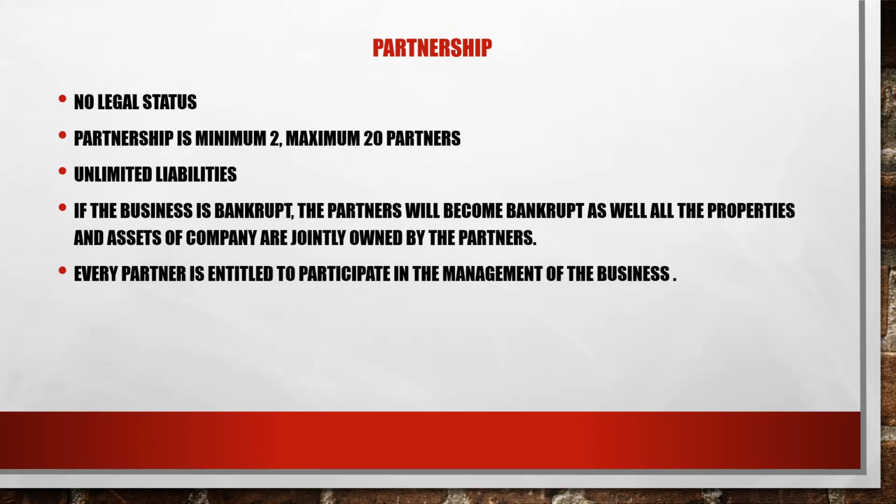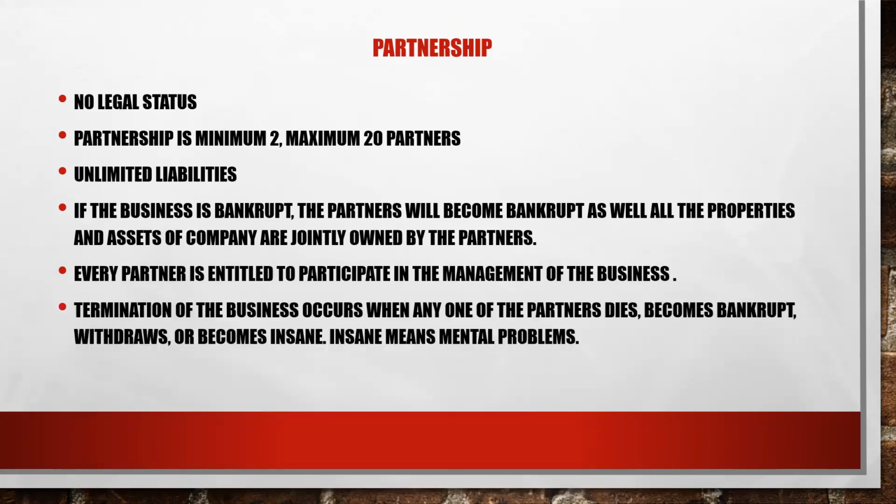Further, every partner in the business is entitled to participate in the management of the business. And also, the termination of the business occurs when any one of the partners dies, becomes bankrupt, withdraws from the business, or becomes insane. Insane means a mental problem faced by any partner. You can terminate your business easily.